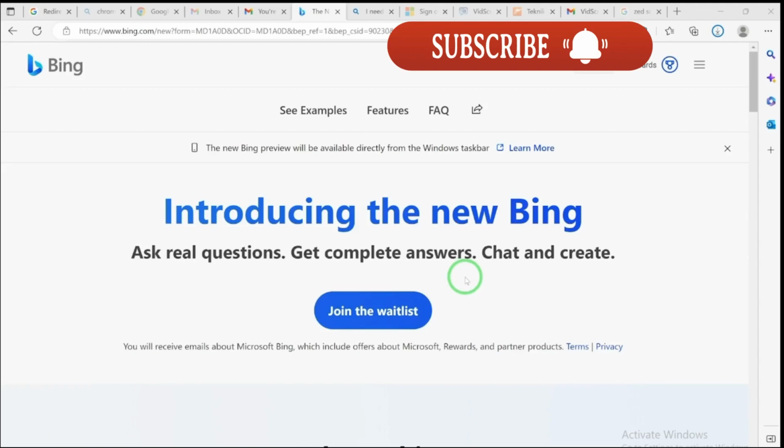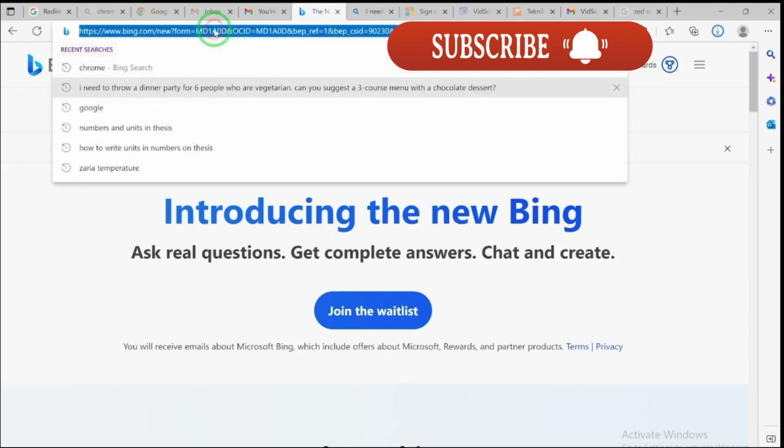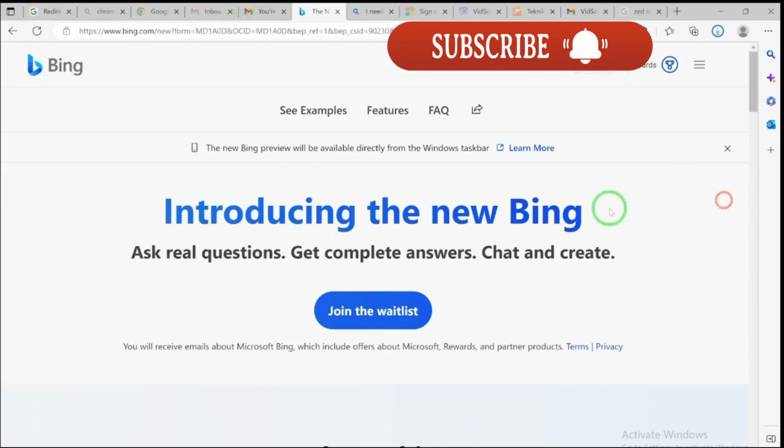So let's start by getting to understand how to get access to this new Bing AI, because at the moment, like I said, it is at the research stage, so you have to join the wait list. When you come to your Edge browser, Microsoft Edge, because it is powered by Microsoft, you can just put in bing.com/chat and it's going to bring you over here. So you see, introducing the new Bing, ask real questions, get complete answers, chat and create.